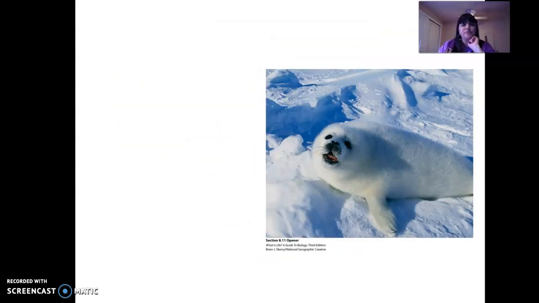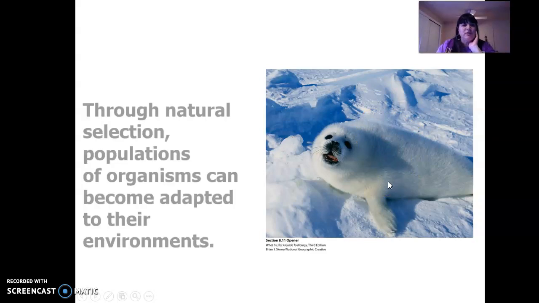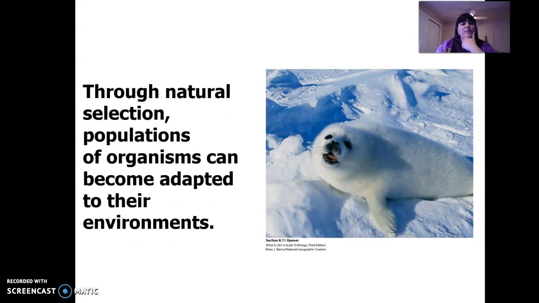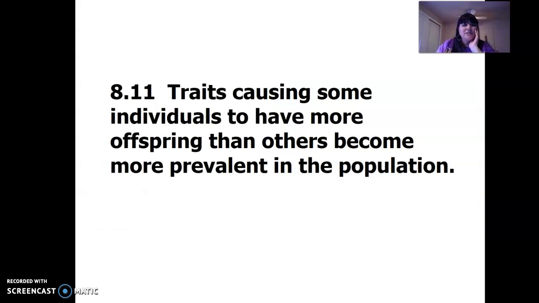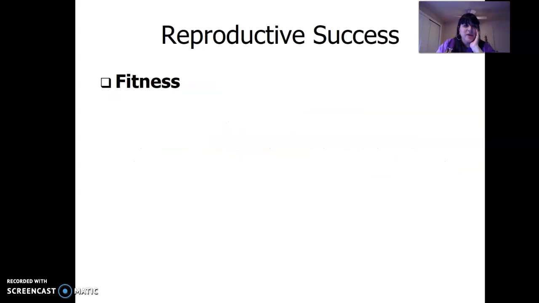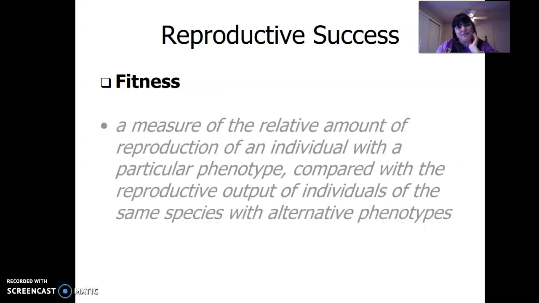Okay. So we see adaptations as a result of evolution. This guy blending in and then having all that blubber, that can be a result of evolution. Through natural selection, populations of organisms can become adapted to their environment. The idea of owls, the idea of the mice, and how they're adapted to their environment. Traits causing some individuals to have more offspring than others become more prevalent in the population. So having those faster rabbits. So this idea of fitness.